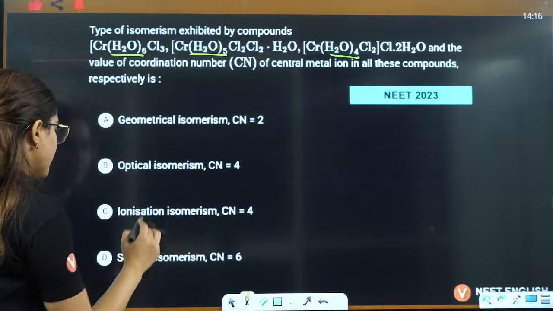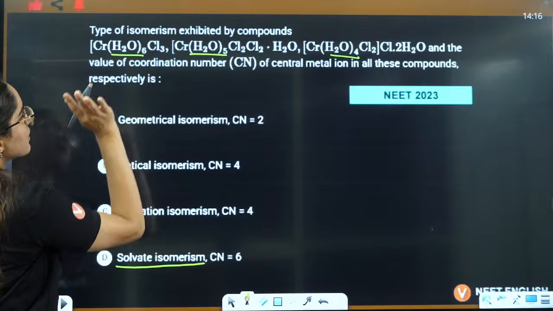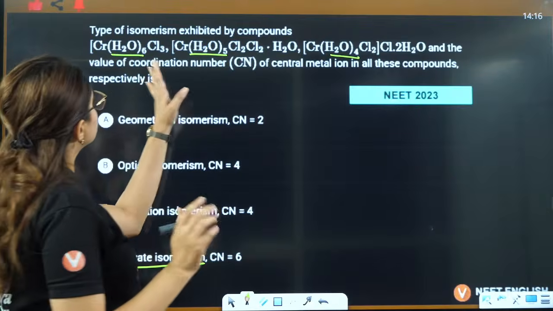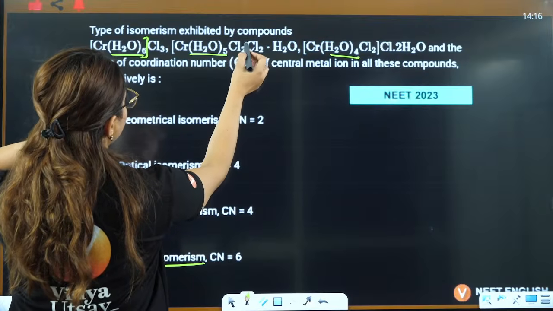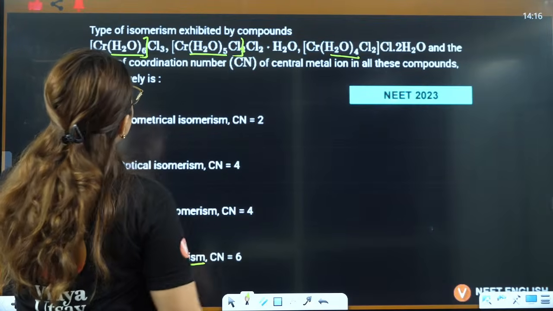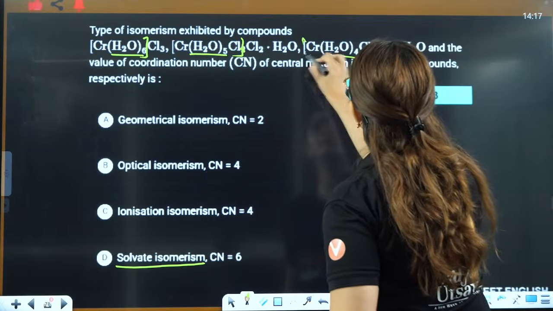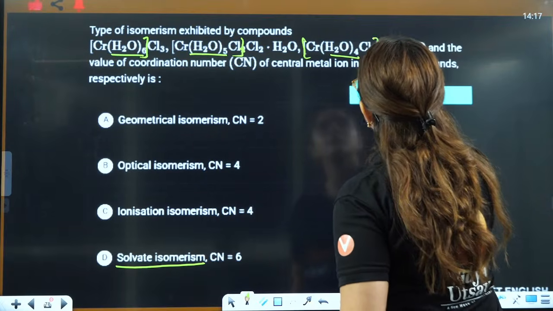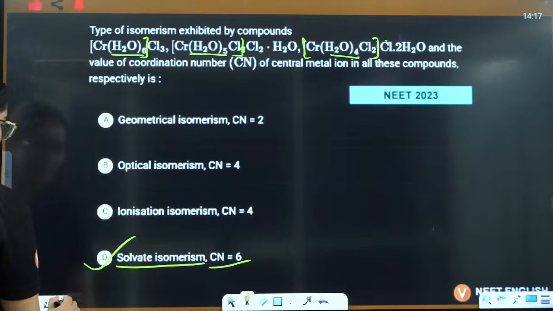That means it is definitely solvate isomerism. Coordination number is always 6 only, right? Here also it is 6. You can see the bracket will be here, right? Here also it will be 5 and 1 Cl will be here, right? So here also it will be 4, 5, 6. So you can see the coordination number is always 6. So the answer will be D, that is the correct answer here.